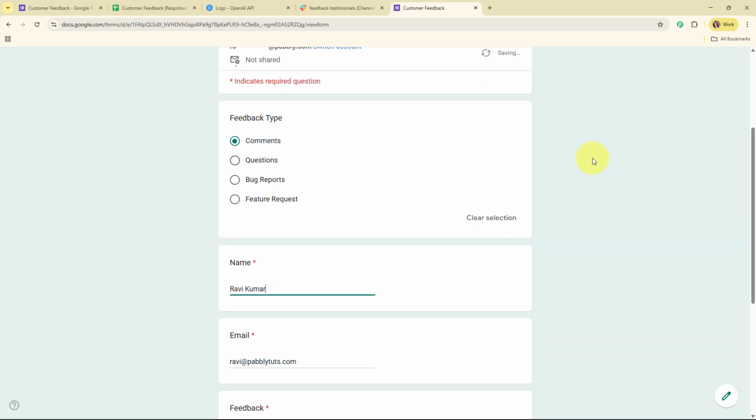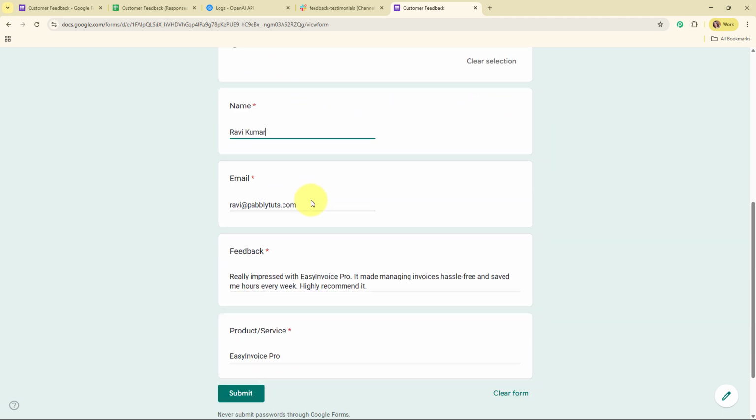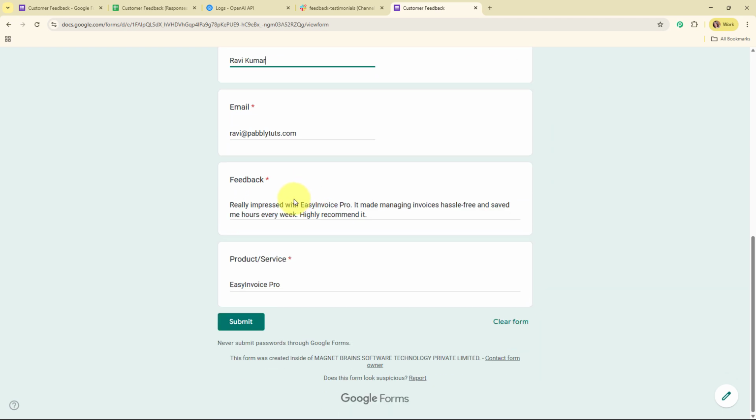This is my feedback form and here I have already pre-filled the details such as feedback type, name, email, feedback and the product or service. Now after entering all the required details, we are going to read the feedback that says really impressed with the Easy Invoice Pro. It made managing invoices hassle-free and saved me hours every week. Highly recommend it. This is the feedback that we are going to submit, and then we are going to click on submit form.